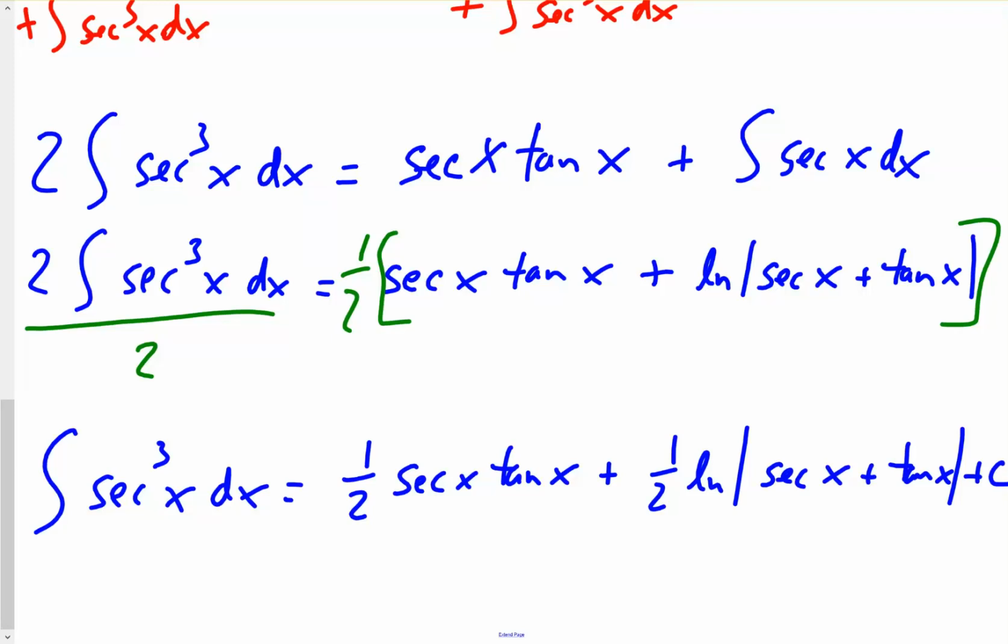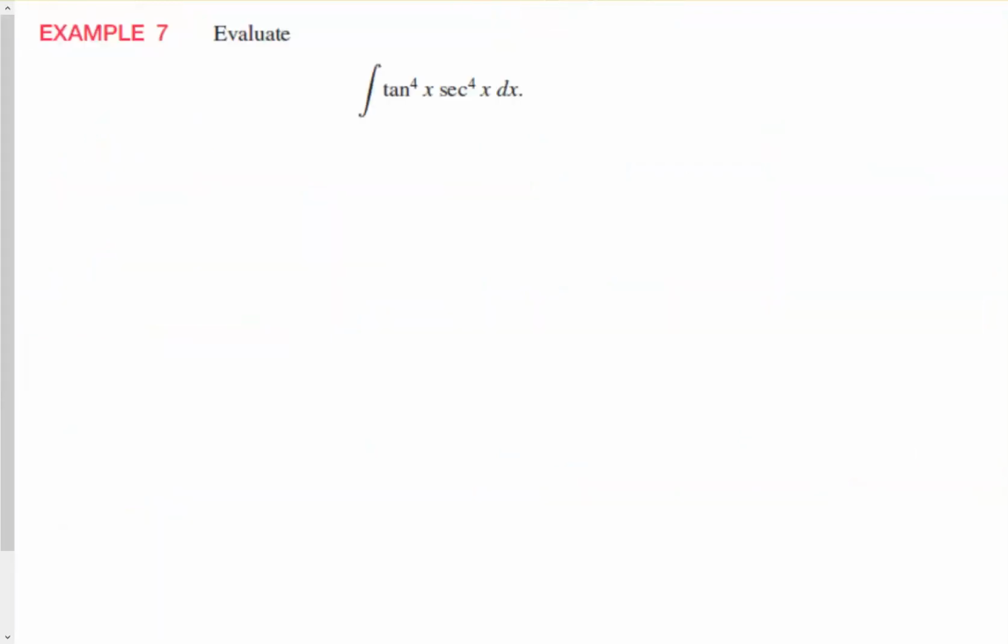Okay, let's take a look at our next example. Evaluate integral of tangent to the 4th x, secant to the 4th x dx. So here, what we could do is use one of our identities. We know that secant squared x is equal to 1 plus tangent squared x.